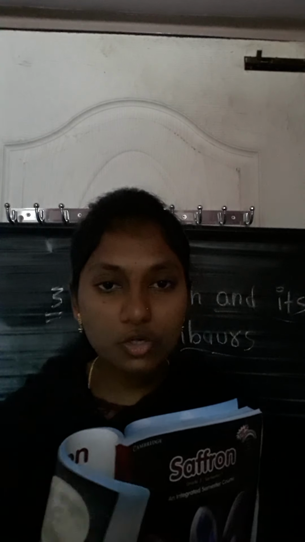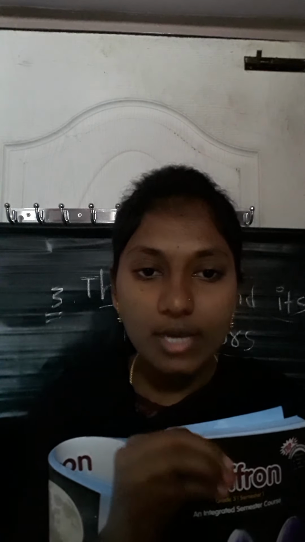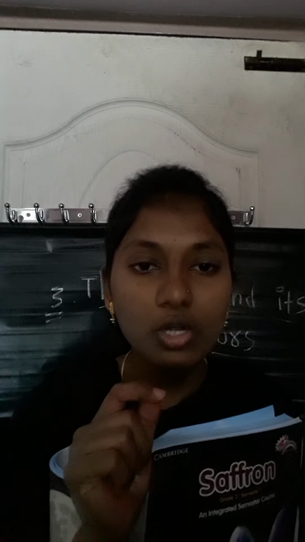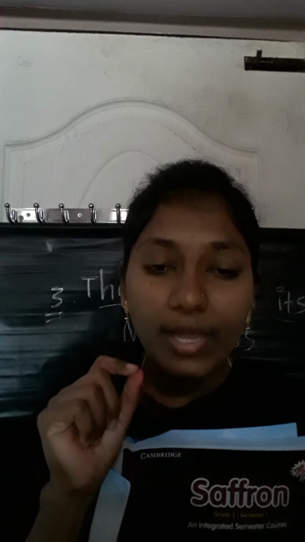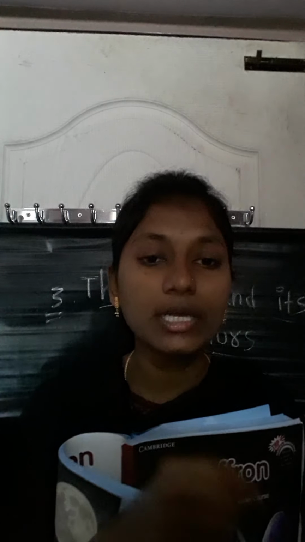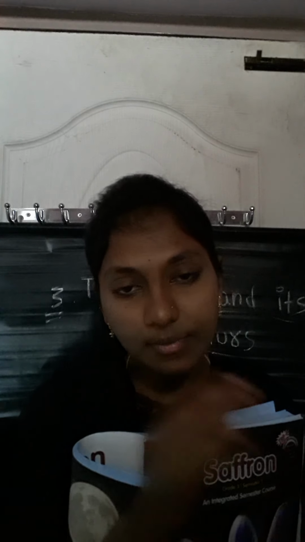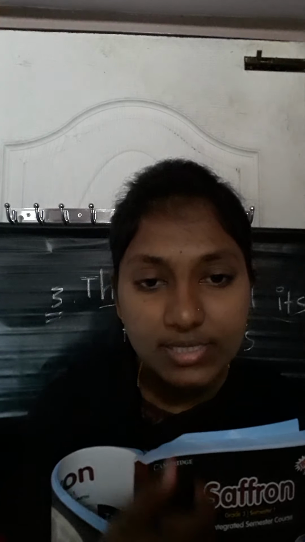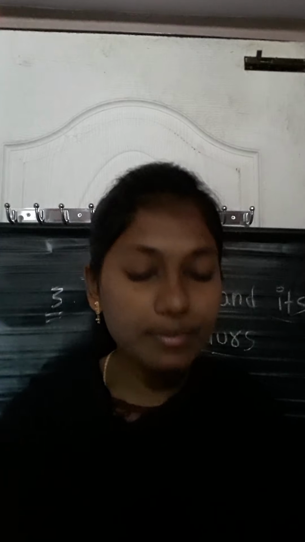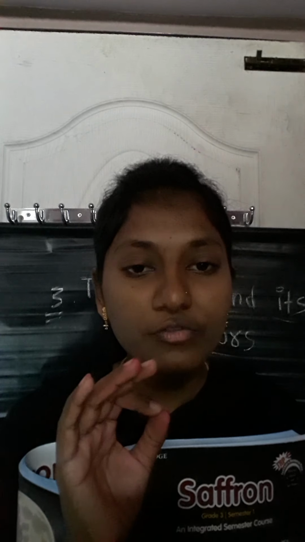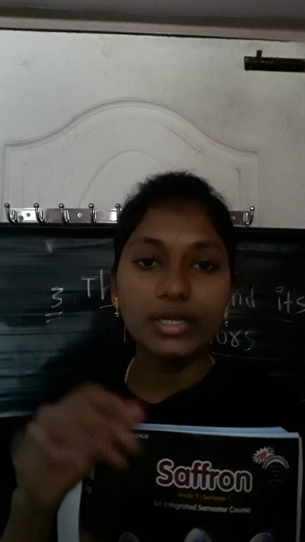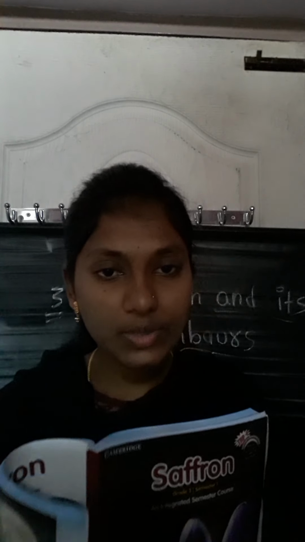The asteroids are small rock materials or metals in the solar system. Those are called asteroids, and the main asteroid belt is found between Mars and Jupiter. Next, a comet is a mass of ice or dust particles which has a very long tail, so that is called a comet.